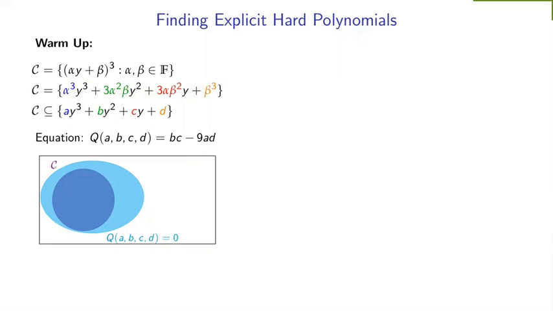What this now gives is that if we find a polynomial h which is outside this blue set, then it is automatically also outside C, which means it is not easy, which means it is hard. Okay, so what did we do? We found an easy equation and that helped us find a hard polynomial. Let's try to extend this to the multivariate setting.